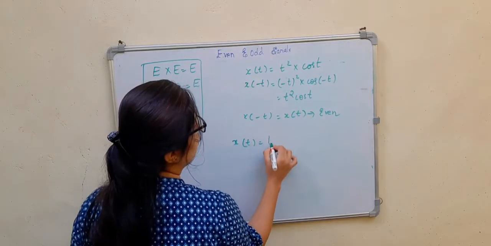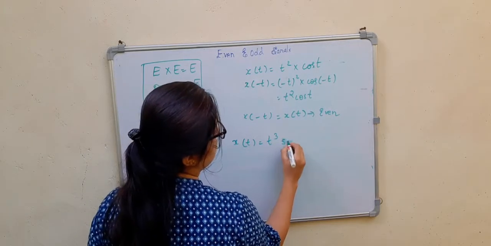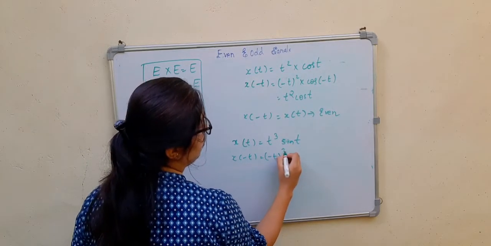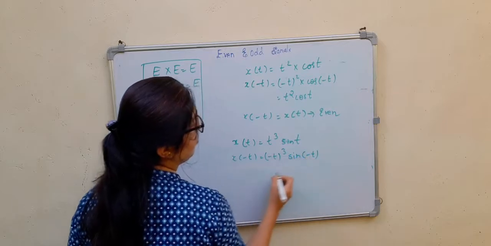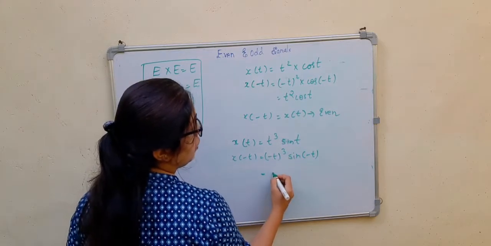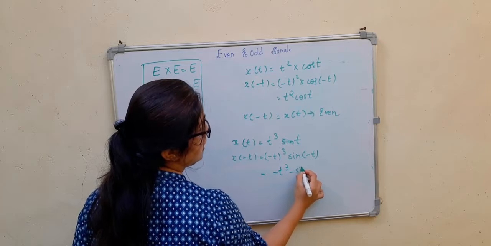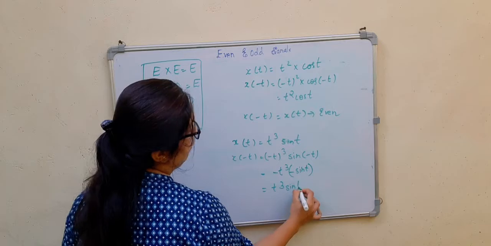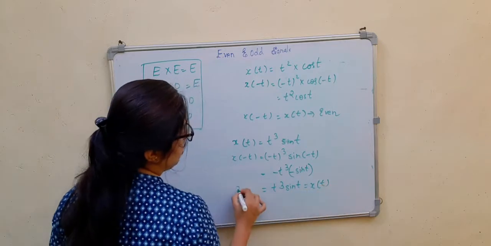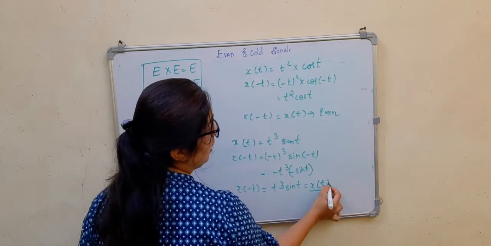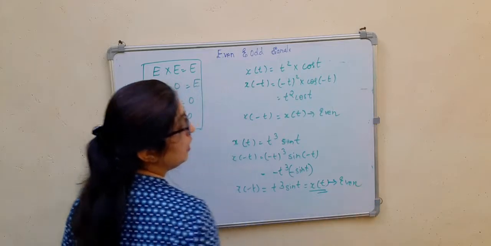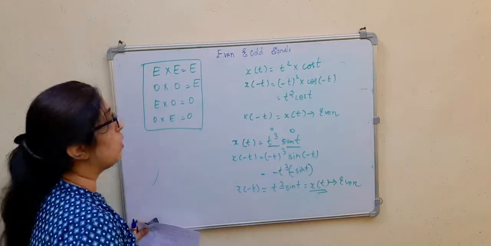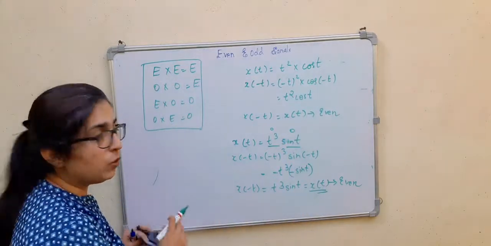Suppose x of t is equal to t cube sin t. x of minus t is equal to minus t whole cube sin of minus t. So minus t cube, that will be minus t cube, and this is minus sin t. So minus into minus, plus t cube sin t, which is also equal to x of t. So x of minus t is equal to x of t. That means x of t is an even signal. But we have multiplied two odd signals. This is also odd, this is also odd. So odd into odd is giving you even.